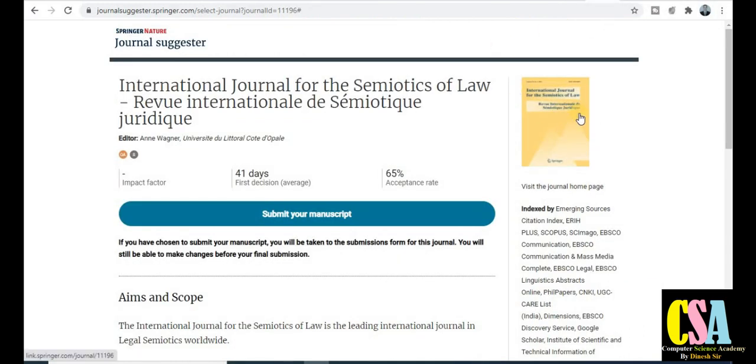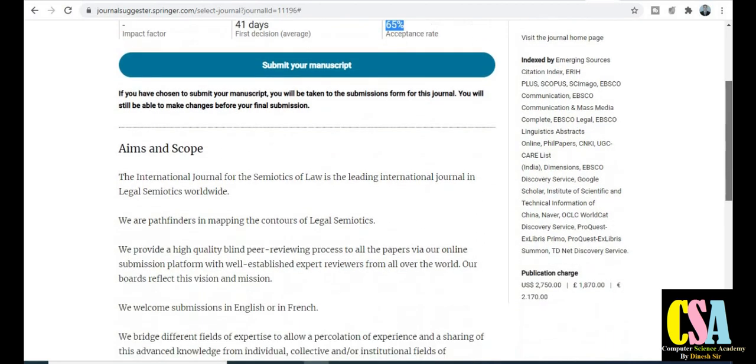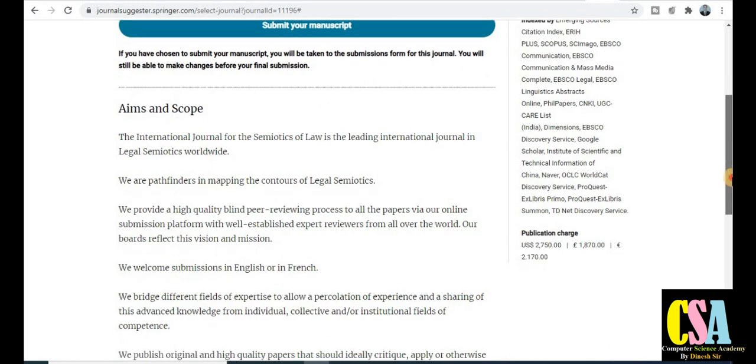Next category of the journal, International Journal for the Semiotics of Law. It is especially dedicated to researchers who come under this law category. Within 41 days you will get the notification of the first decision, whether your research paper or article is accepted or not. And the most important thing about this journal, the acceptance rate is 65%. So really very good and great chances to get your research paper accepted in this quality indexed journal.